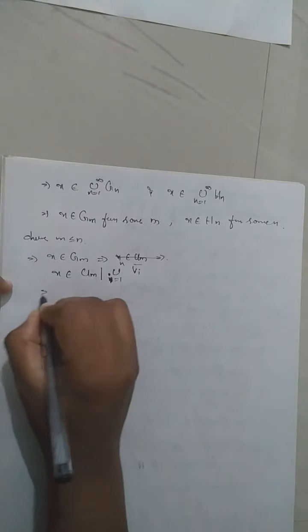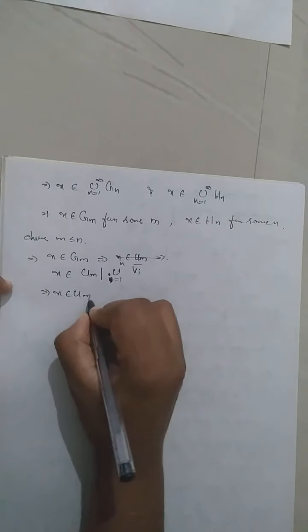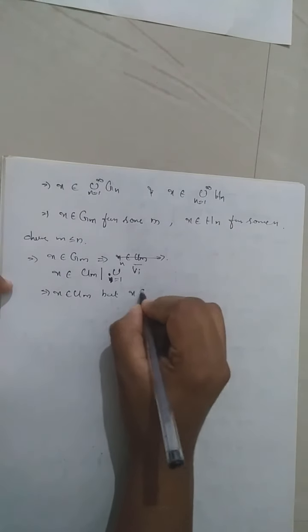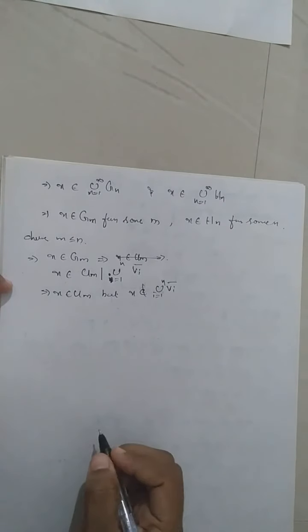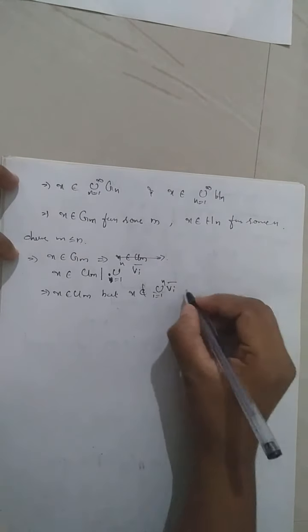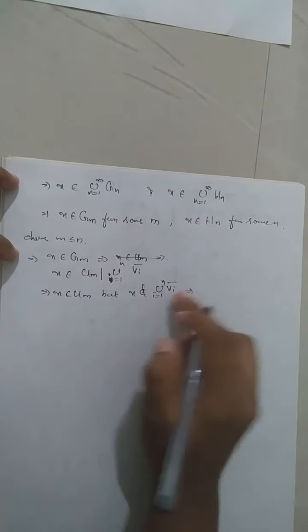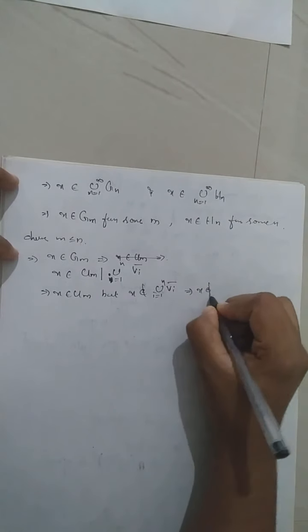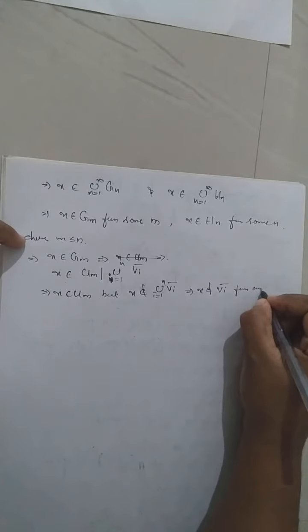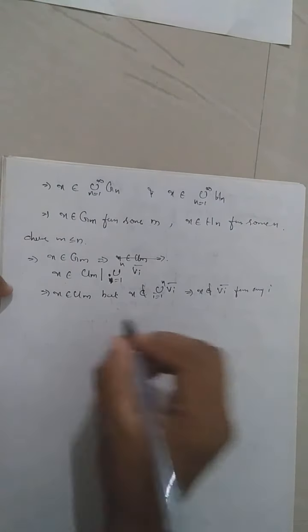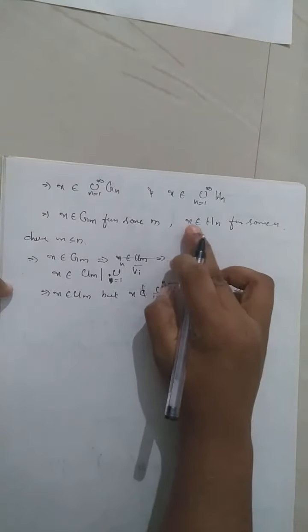So x belongs to UM, but x does not belong to the union i equal to 1 to n of Vi closure. When x does not belong to this union, it means x does not belong to any of the Vi closures, which means x does not belong to Vi closure for any i. Now we have x belongs to Hn.